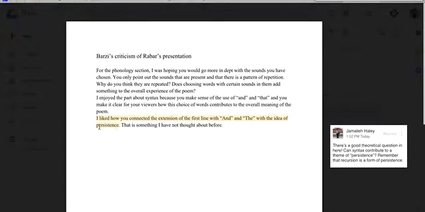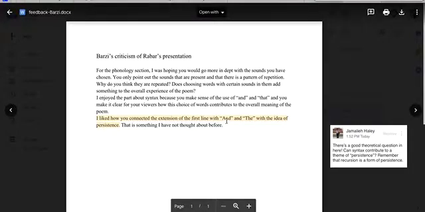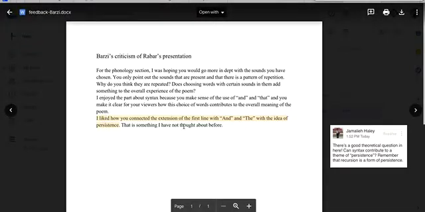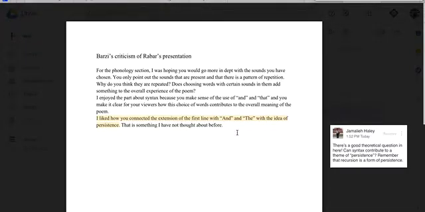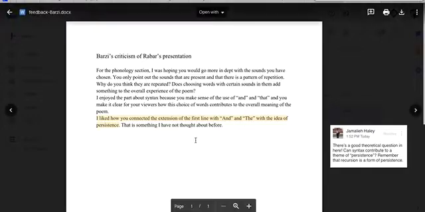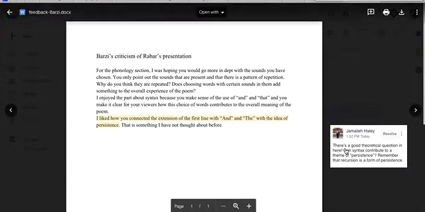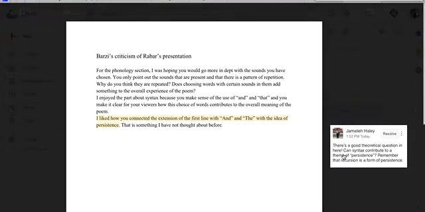Down here, she says, I liked how you connected the extension of the first line with the idea of persistence. That's something I have not thought about before. Okay, so she's not asking a question here. She's not doing a lot of work for Rabar. She says that she likes something that he already did. So Barzy isn't really doing anything here. She's just saying she liked the work that Rabar did. But there's a good theoretical question in there somewhere.